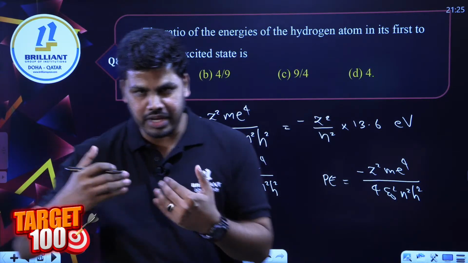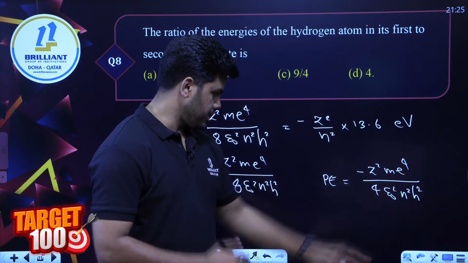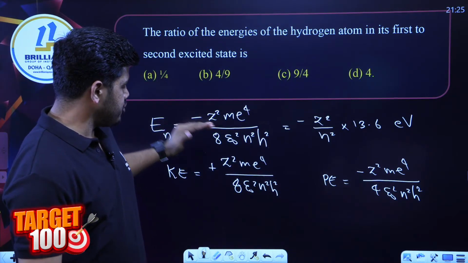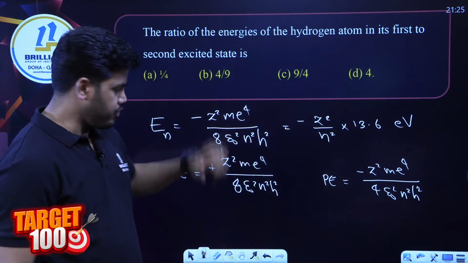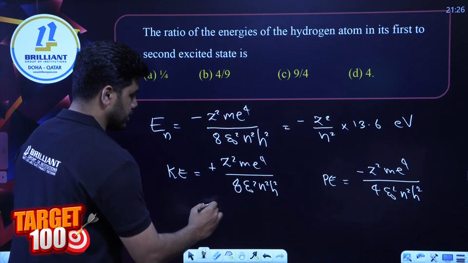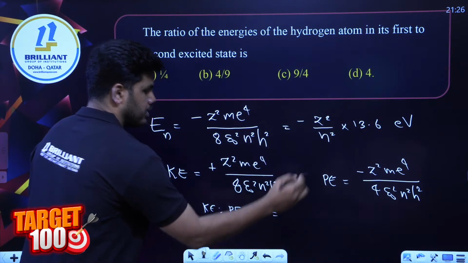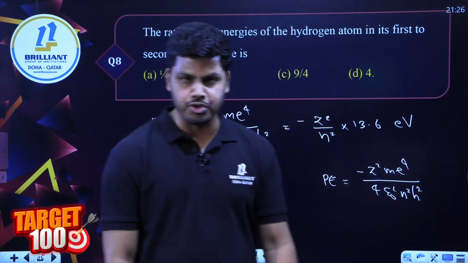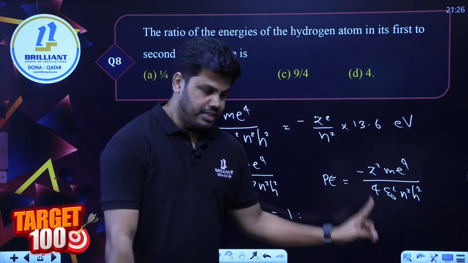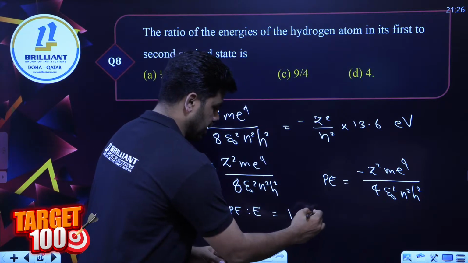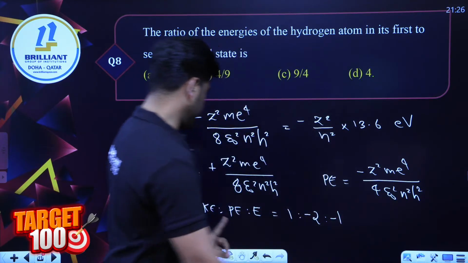Yes, I am just running through these equations because in the coming questions we may be using them. Just to get a review: kinetic energy, potential energy, and total energy. We know the relation: if your kinetic energy is 1, then potential energy will be minus 2 times that, and your total energy will be minus 1 times the kinetic energy.